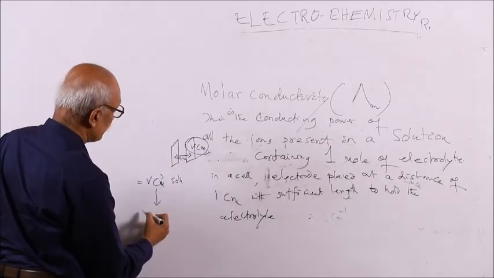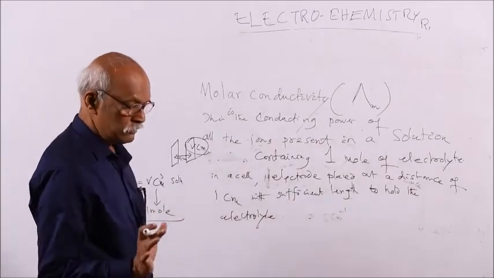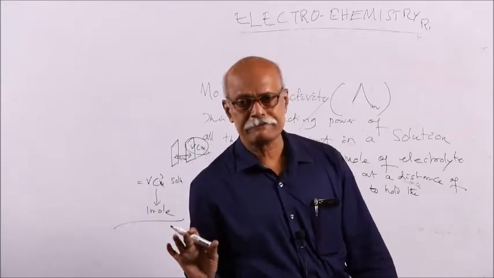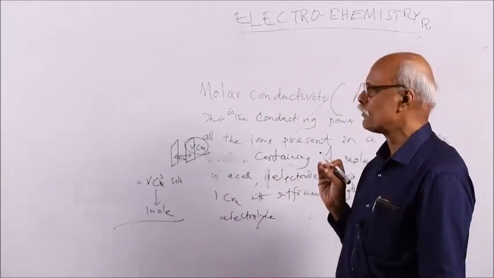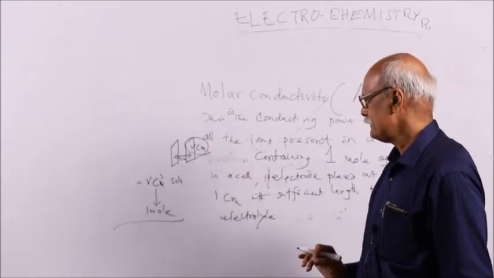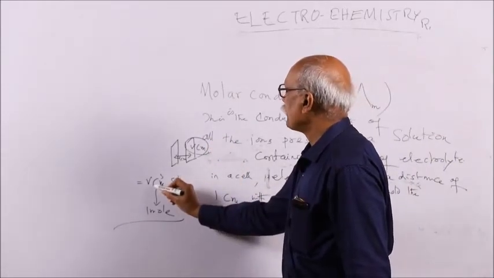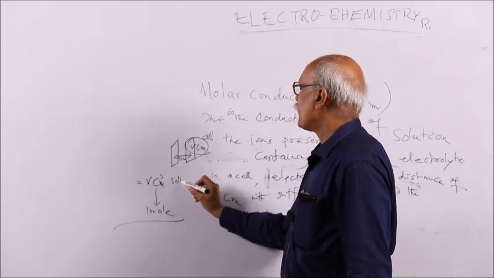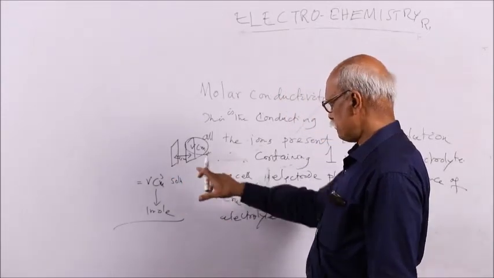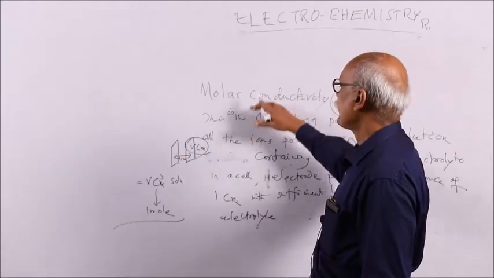And if it contains 1 mole of sodium chloride, that means 1 mole of sodium ion and 1 mole of chloride ion. If it consists of 1 mole of electrolyte having cations and anions, then the conductance of V centimeter cube solution present at a distance of 1 centimeter apart will be your molar conductance.